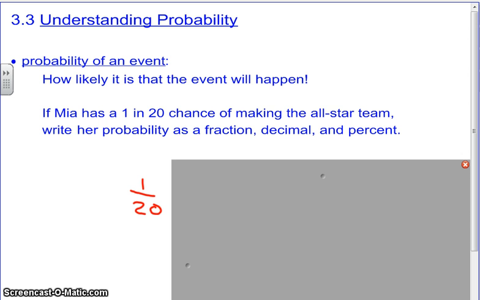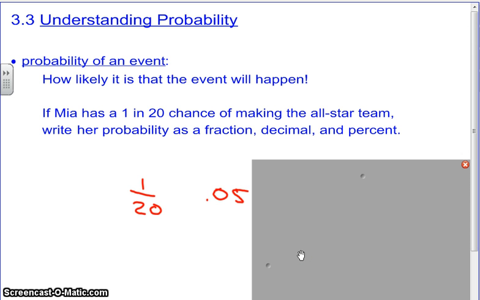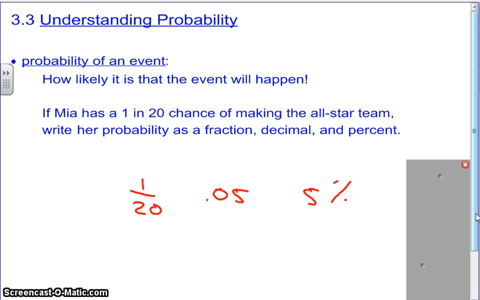So 1 out of 20 is what as a decimal, Dylan? As a decimal, it's 0.05, good. And then we all know how to take a decimal and change it to a percent. We're adding a percent sign, so we add two place values, right? And this as a percent is 5%. So how likely is it that she'll make the all-star team? 5%.